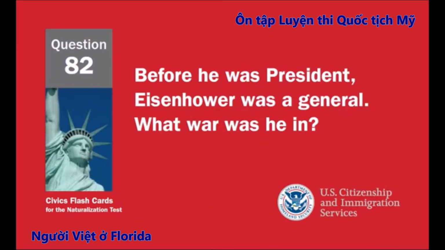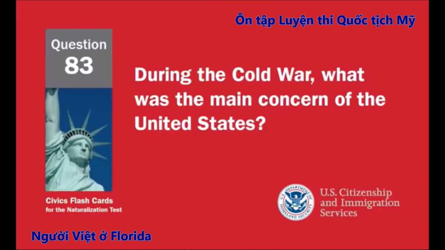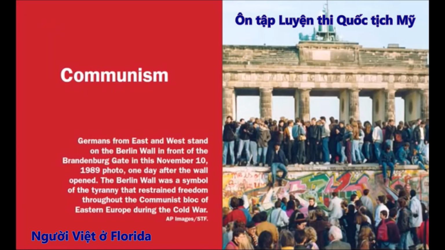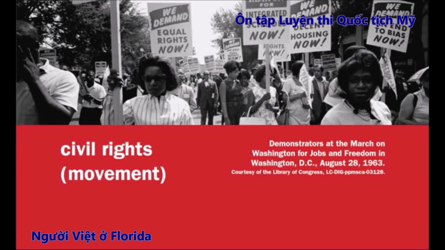Before he was president, Eisenhower was a general. What war was he in? World War II. During the Cold War, what was the main concern of the United States? Communism. What movement tried to end racial discrimination? Civil rights movement.